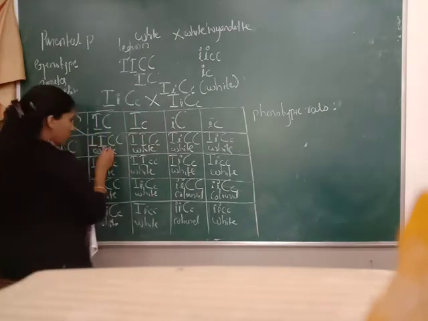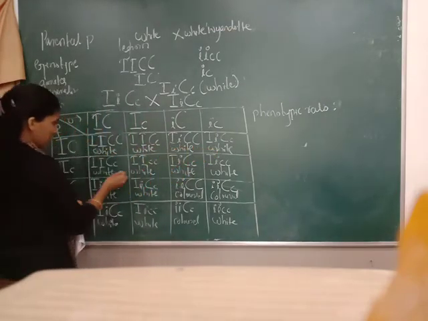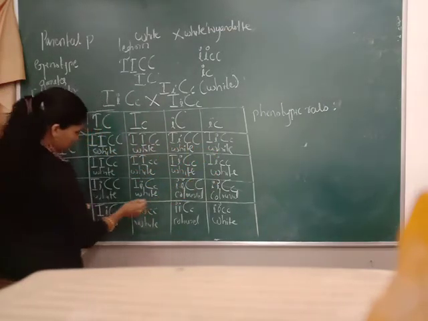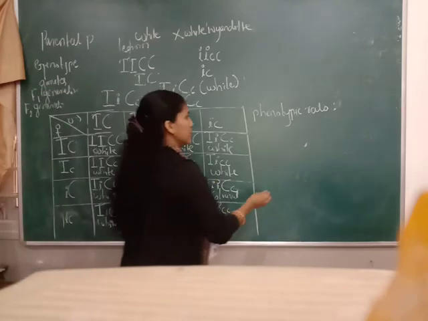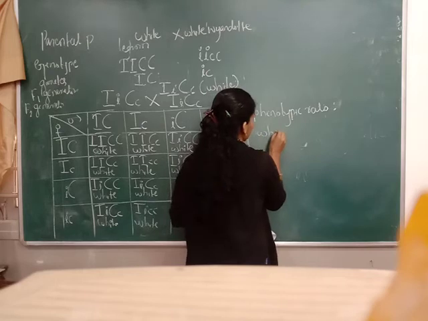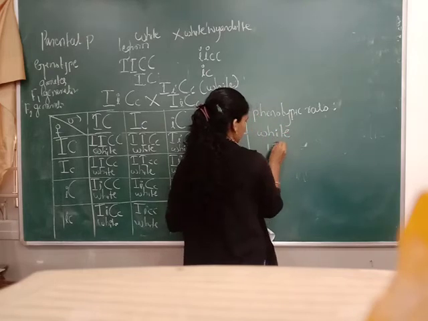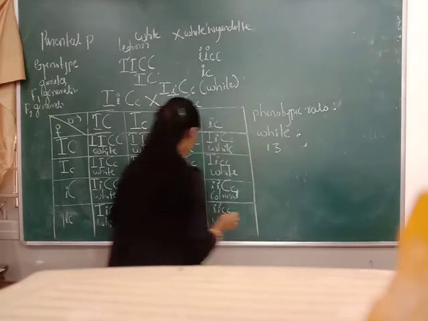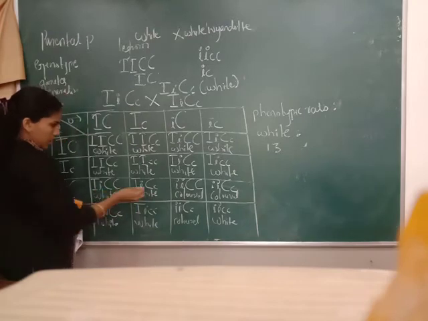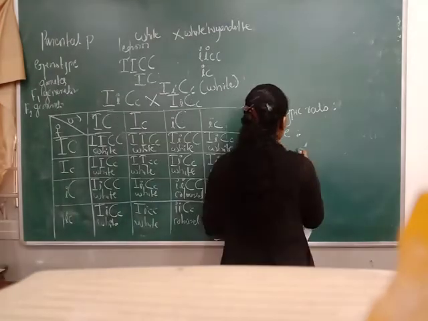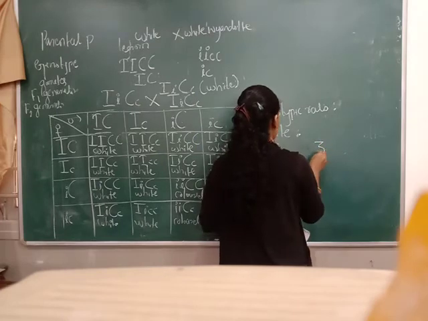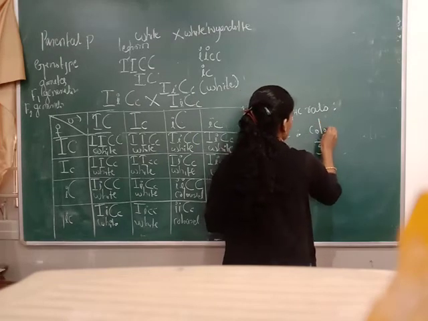White: 1, 2, 3, 4, 5, 6, 7, 8, 9, 10, 11, 12, 13. So white is 13 in number. Again colored: 1, 2, 3. So 13 is to 3. So this is the colored.